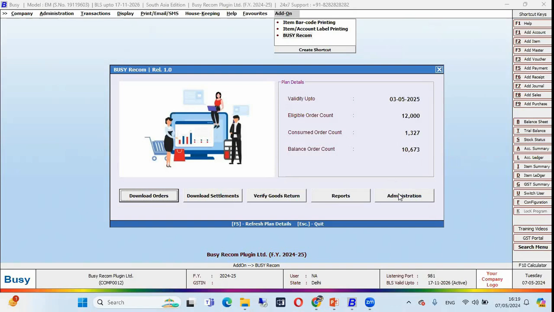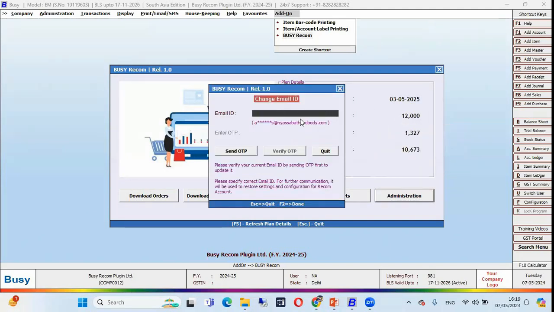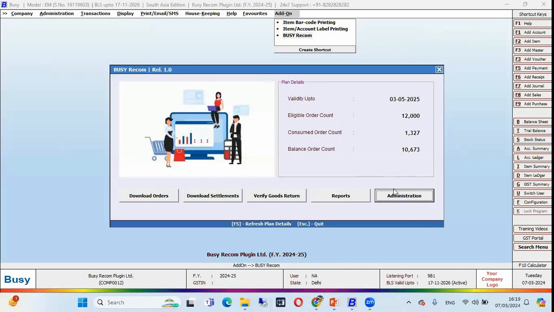After that, just click on administration, and here there are some options. The first option is change email ID. In this option, you can change the email ID. You have to specify the email ID, send the OTP and verify the OTP. Your email ID will be changed.